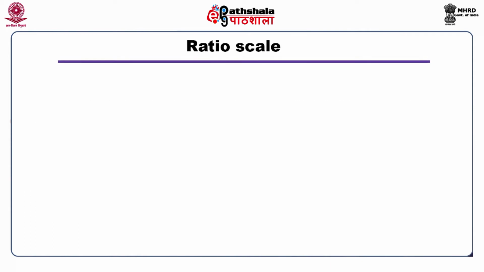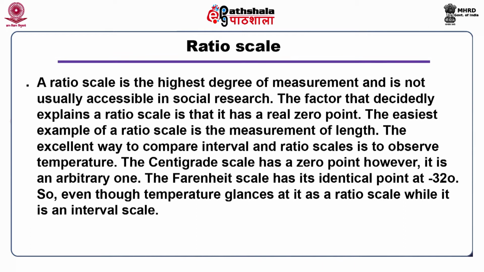Ratio scale. A ratio scale is the highest degree of measurement, and is not usually accessible in social research. The factor that decidedly explains a ratio scale is that it has a real 0 point. The easiest example of a ratio scale is the measurement of length.